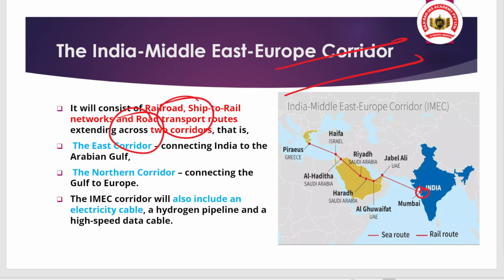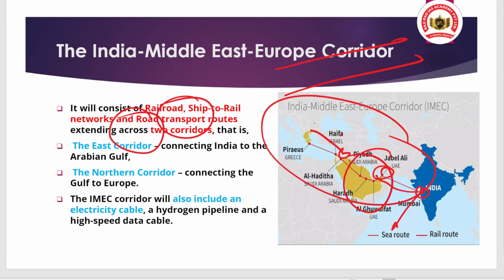You can see here India, and it will connect to the Arabian Gulf countries, and the other will be the northern corridor that will connect the Gulf to Europe. That means we have to use the shipping lanes and the railroad network for the connection.